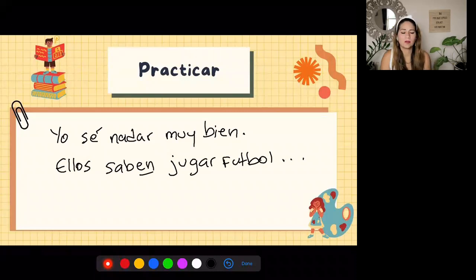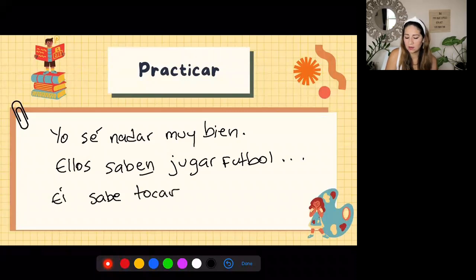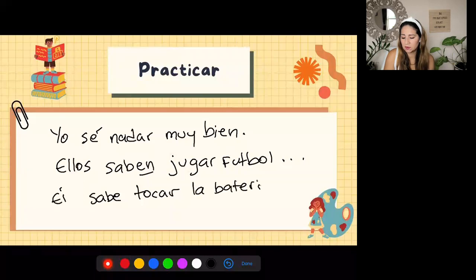Okay, let's say that I want to say my husband, he knows how to play the drums. So, él sabe tocar. And notice that I'm not using jugar, even though jugar means to play. Jugar means to play with sports, and then tocar means to play with instruments, musical instruments. So, él sabe tocar la batería. That's the drums, the drum set. Yo no sé tocar instrumentos musicales.